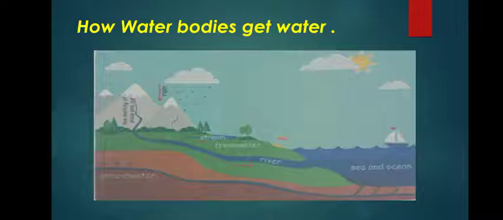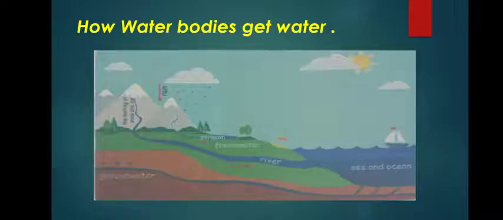How do water bodies get water? Children, you might be thinking, ma'am said water bodies and all, but how do water bodies get water? All water bodies get water from rain. You can see the clouds here and raindrops here.